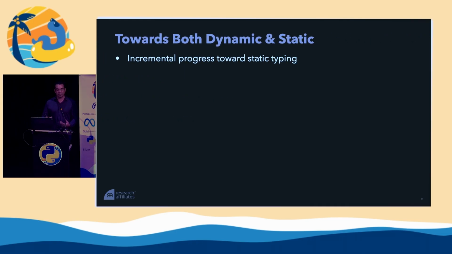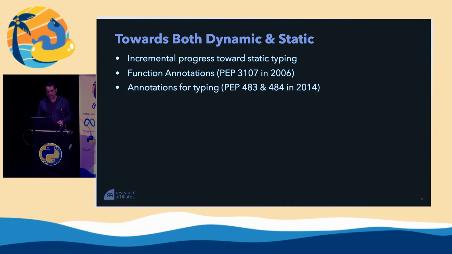So Python's progress towards static typing has been an incremental and a long journey, and a journey that's probably not complete yet. Function annotations was the foundation of what made static typing possible in Python, and that came way back in 2006 with PEP 3107. It was a number of years later, in 2014, that it was formally decided, okay, we can use these annotations for typing, and here's how we're going to do it.